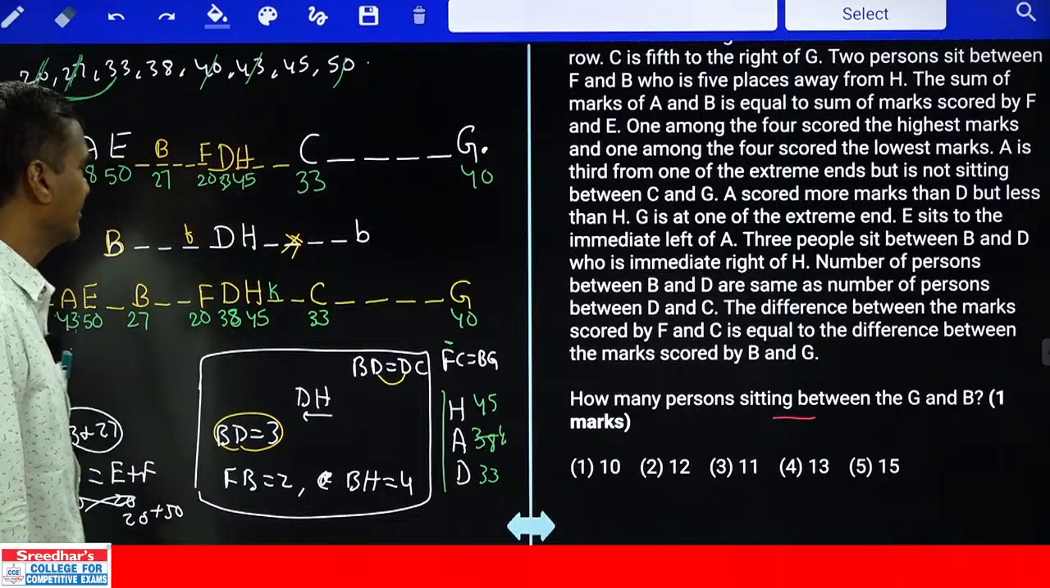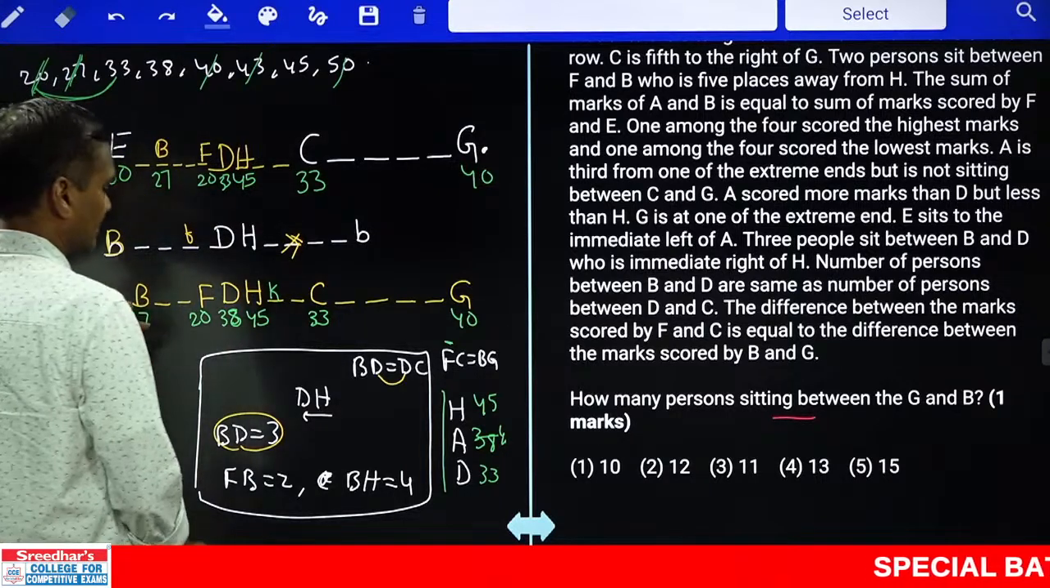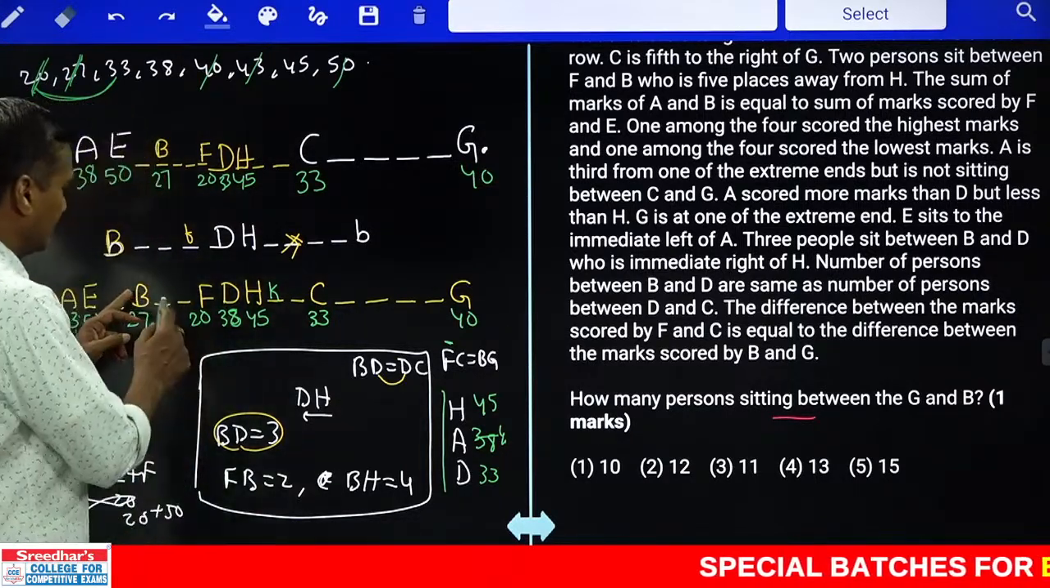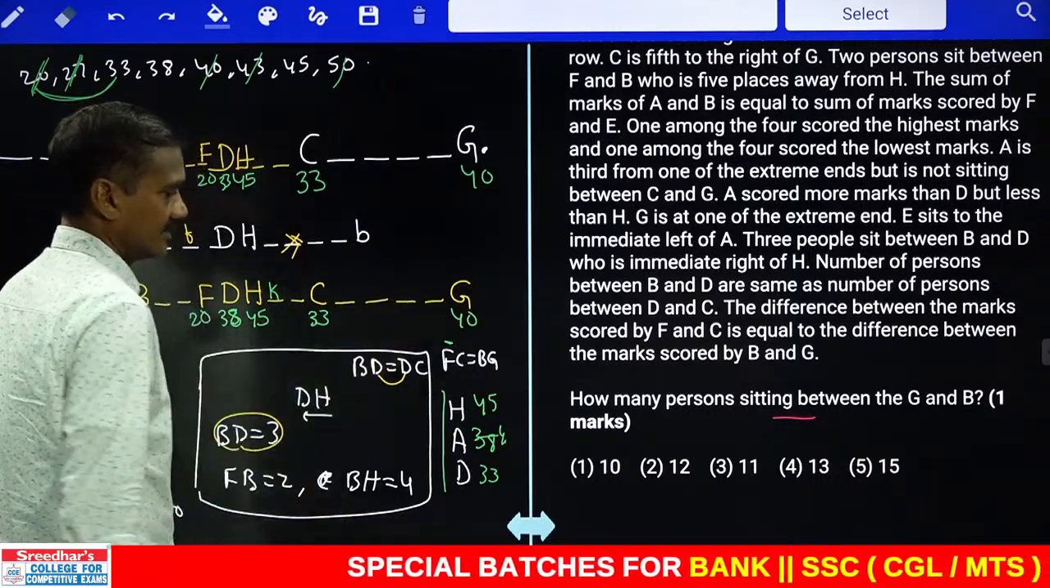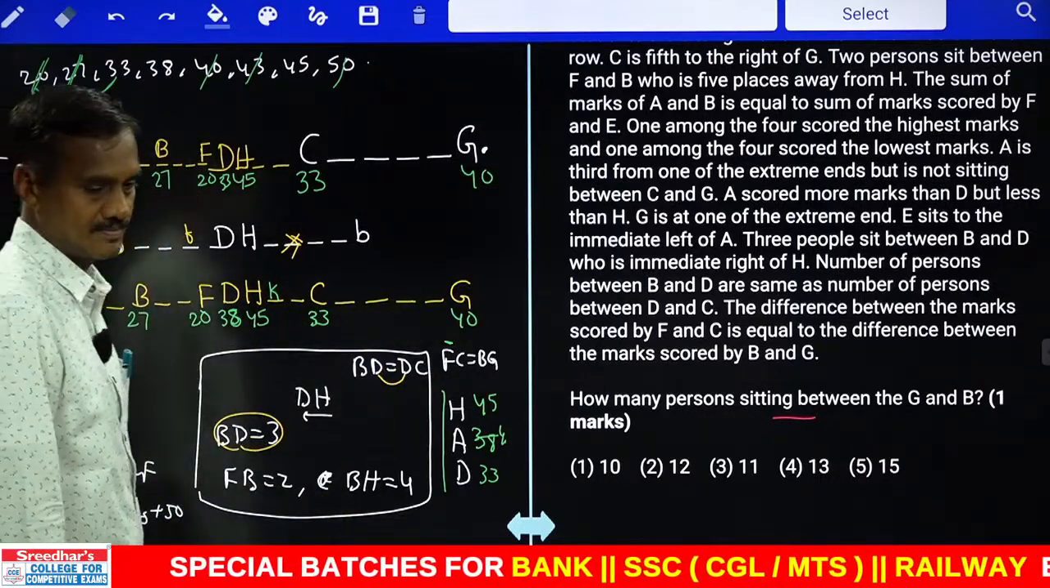And how many are in between G and B? Tell me how many people are between G and B. 1, 2, 3, 4, 5, 6, 7, 8, 9, 10, 11, 12. Now 12 persons, that is choice 2.